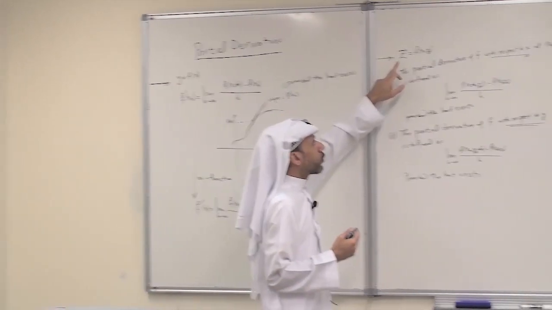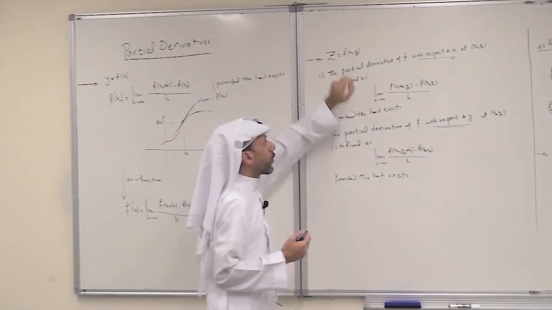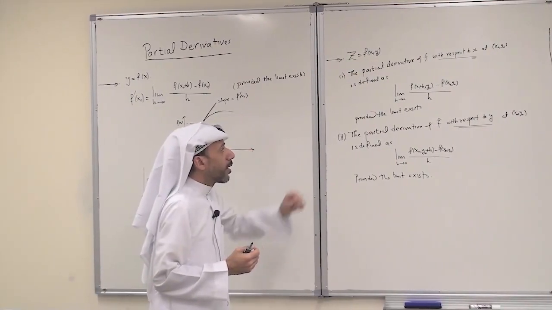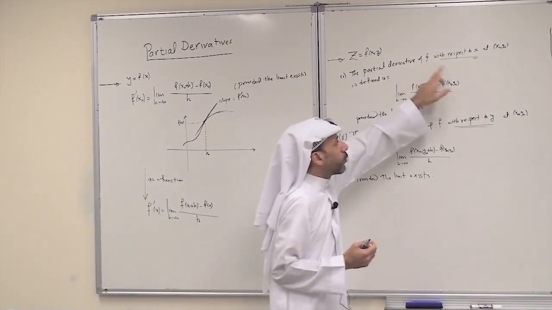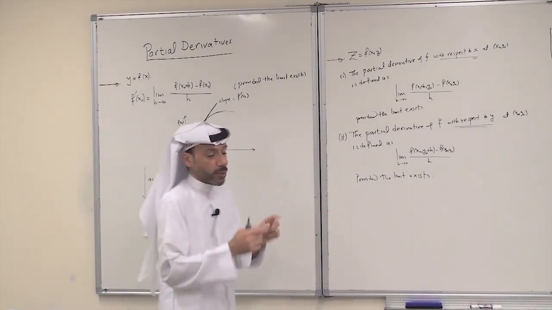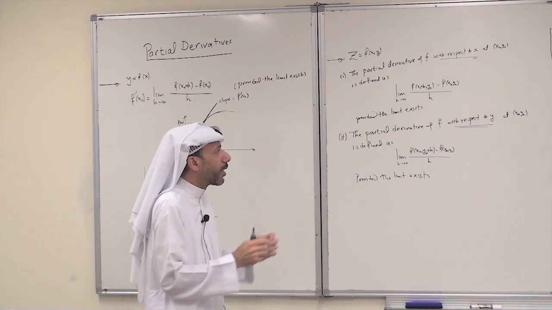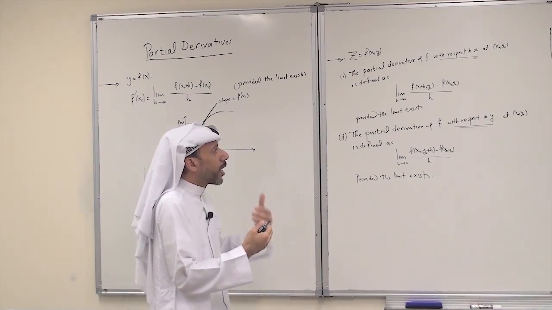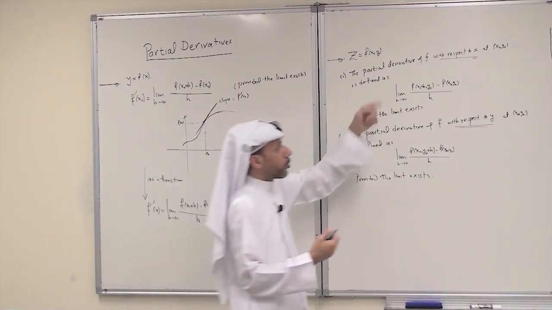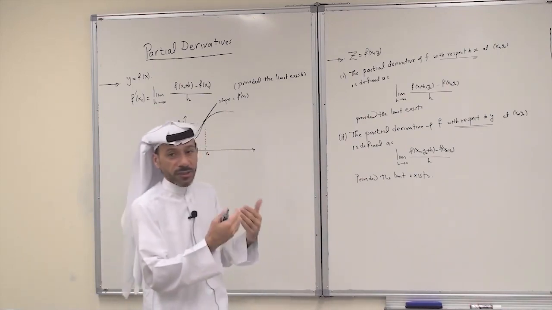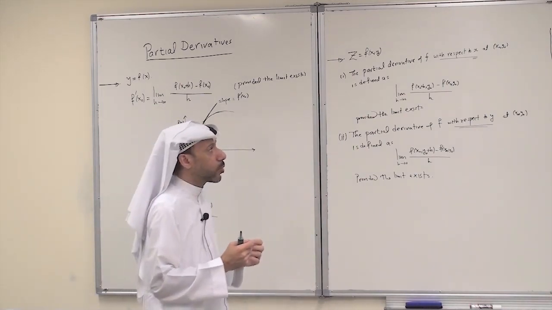Now for a function of two variables, if we have z equals f of x, y, since we have two derivatives, one with respect to x and one with respect to y, we call the first one the partial derivative of f with respect to x, and the second one the partial derivative of f with respect to y.